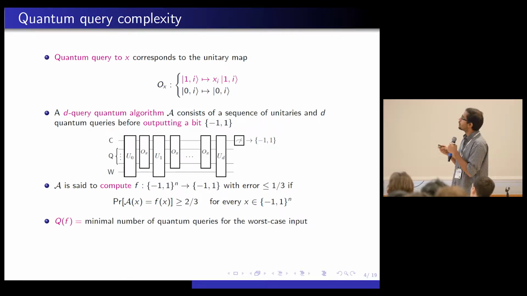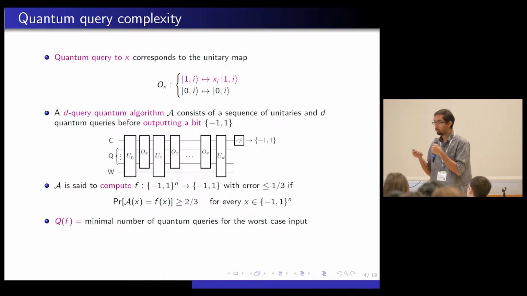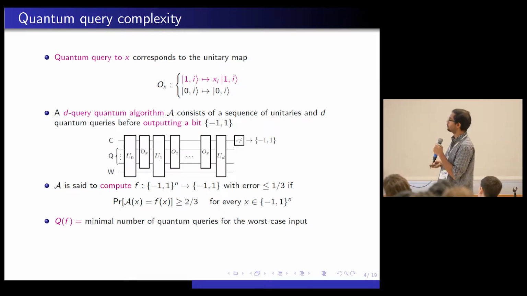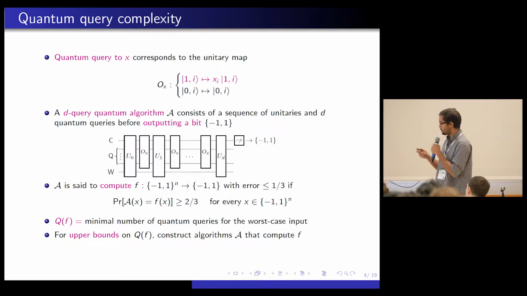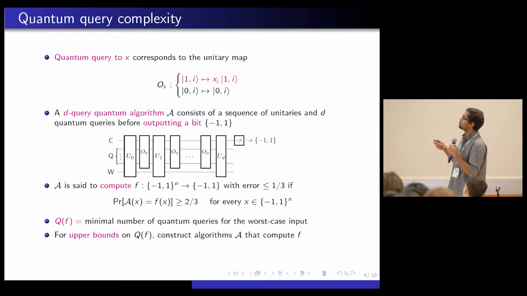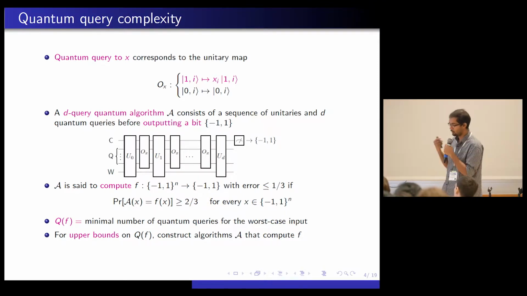And the quantum query complexity is, as always, about the worst case input, and you look at the minimal number of quantum queries that you need to make on the worst case input. So to give upper bounds on Q of f, it's easy. You just construct these unitaries, U0 to UD, and you say, okay, when I construct these unitaries, it satisfies this equation. So that's a quantum query algorithm. That's nice. So constructing quantum query algorithms essentially just boils down to constructing these unitaries.